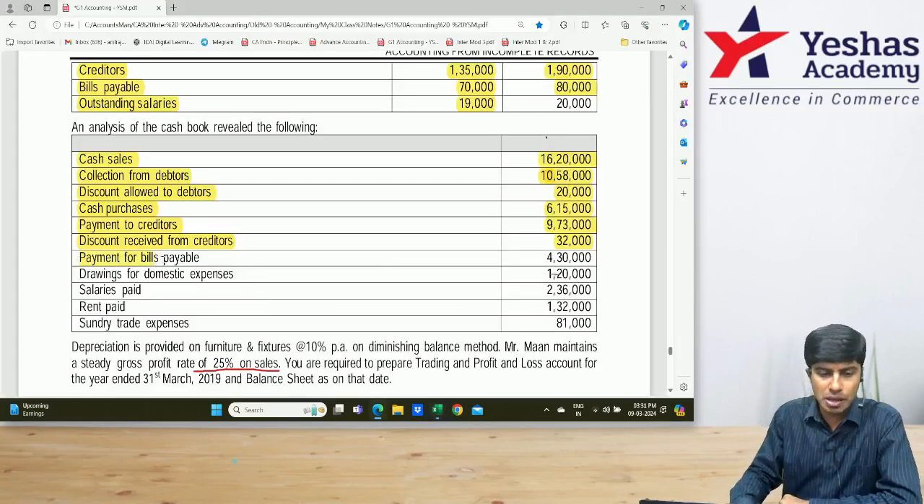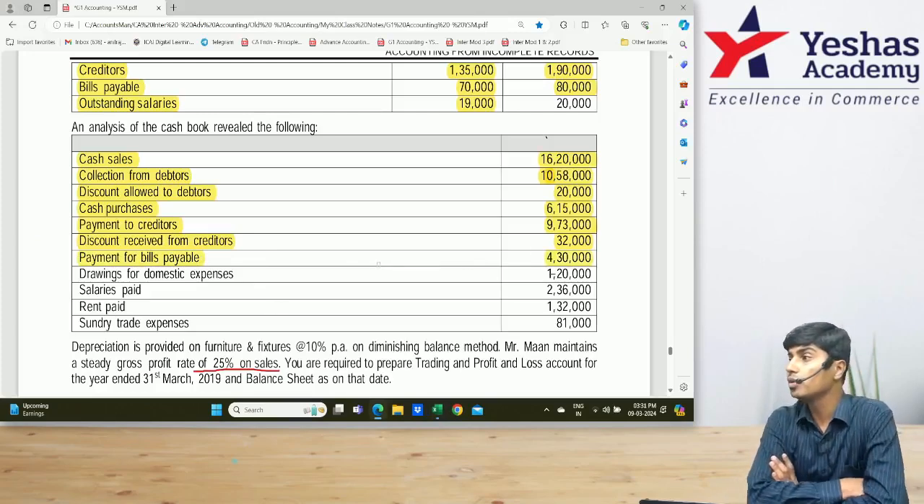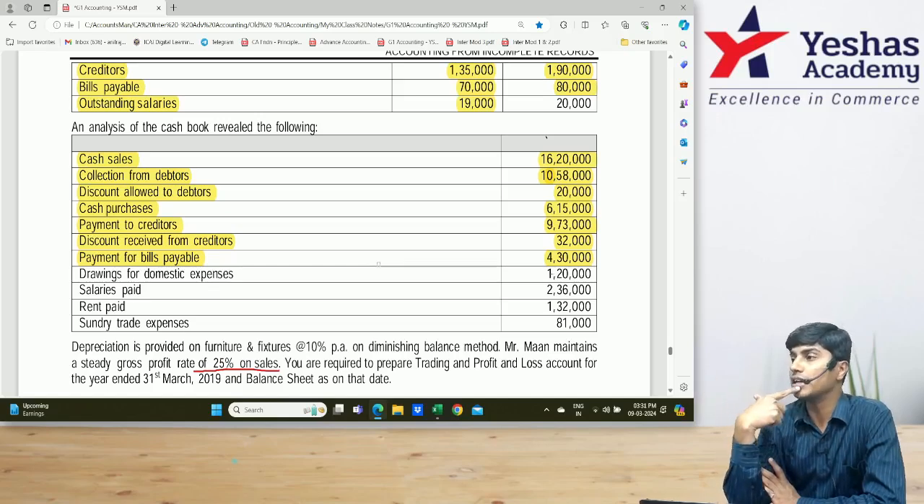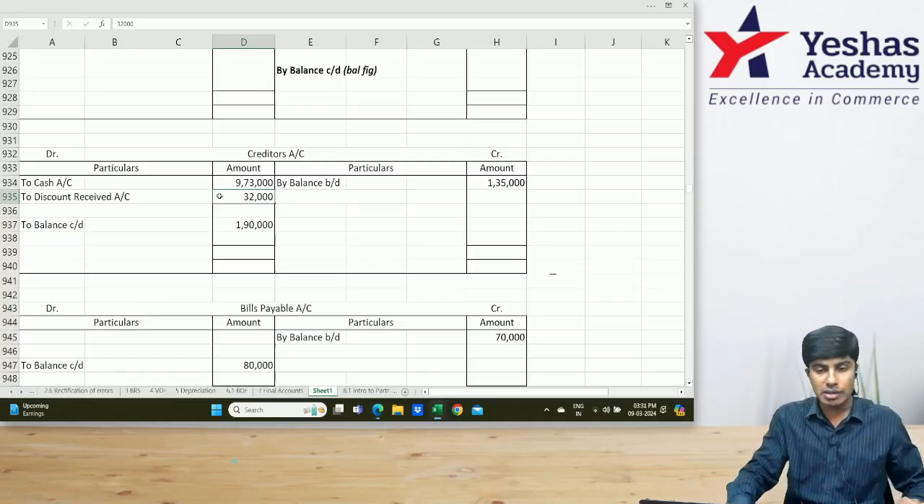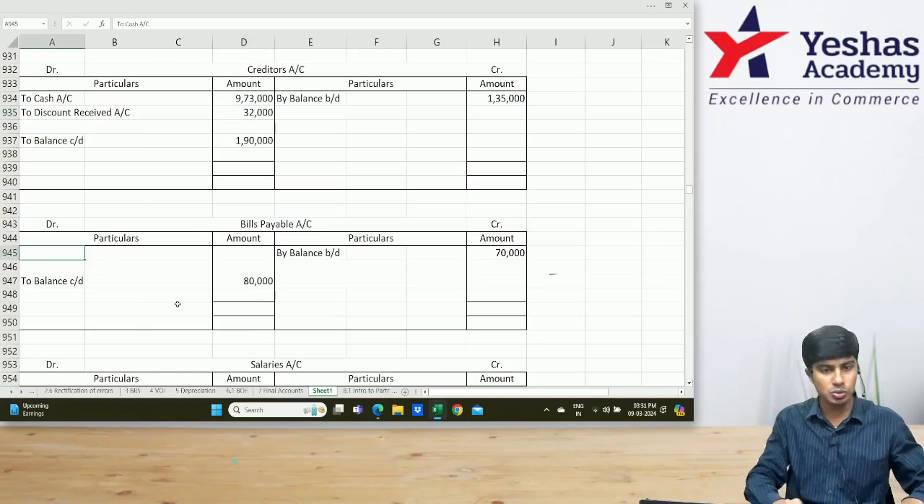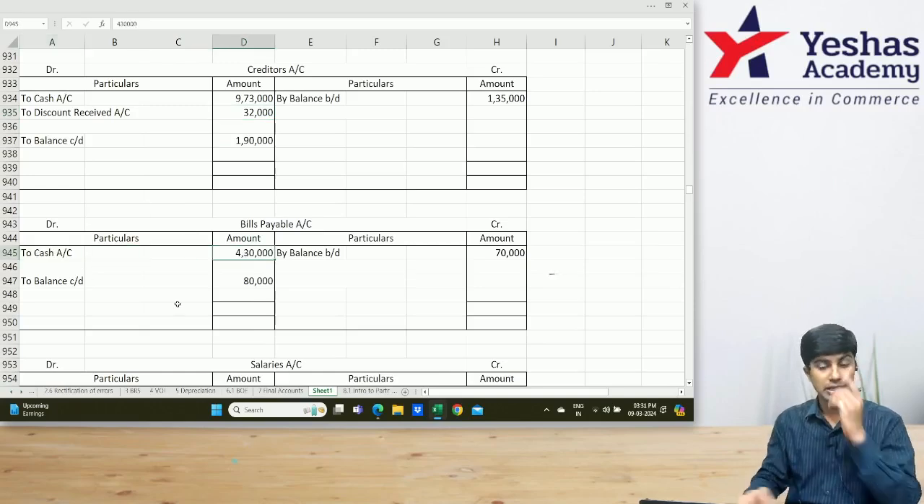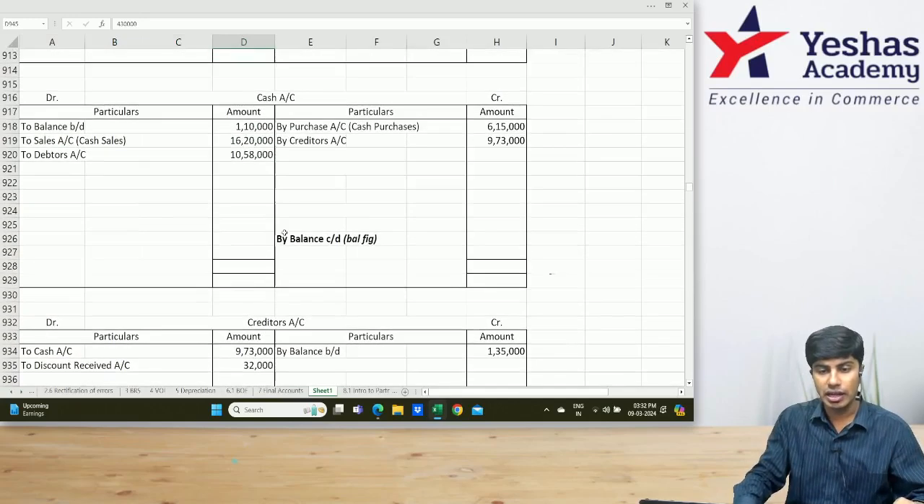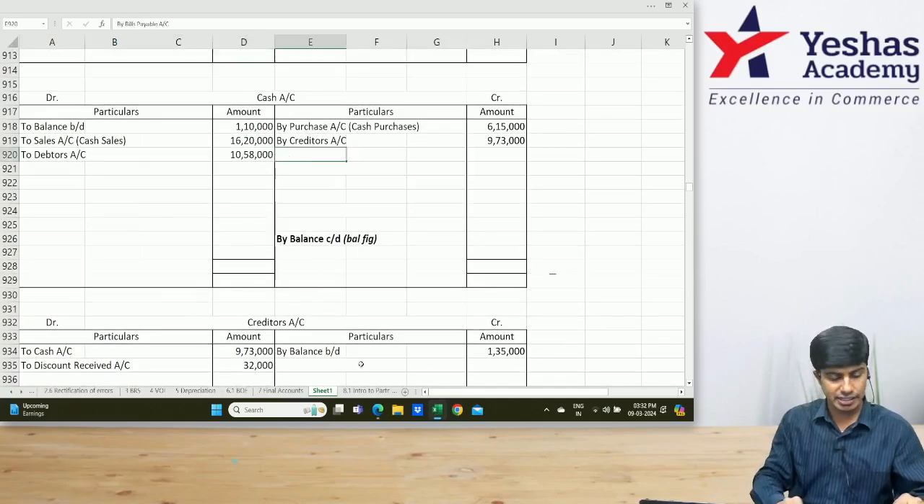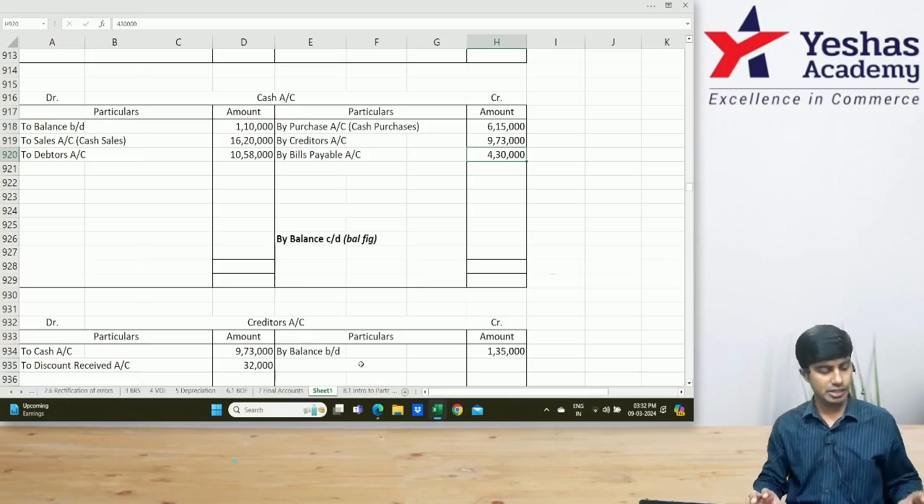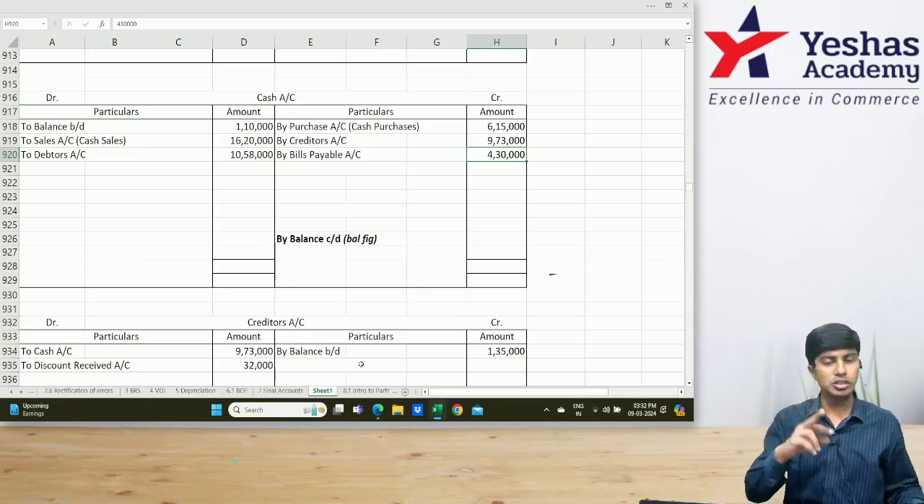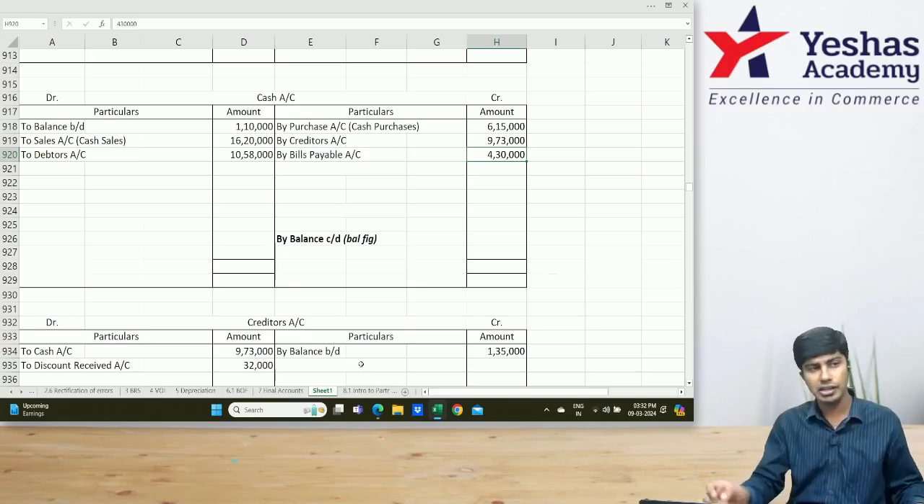What's after that? Payment for bills payable 4,30,000. Against bills payable, you have made the payment. When you make the payment, what is the entry? Bills payable account debit to cash account. In my bills payable account, debit side I'll write to cash 4,30,000. In my cash account, I'll write credit side by bills payable 4,30,000. Are you guys getting it? You need to record both debit aspect, credit aspect.